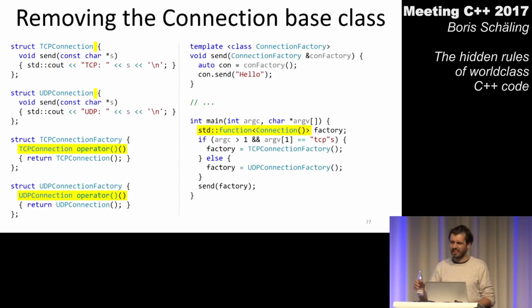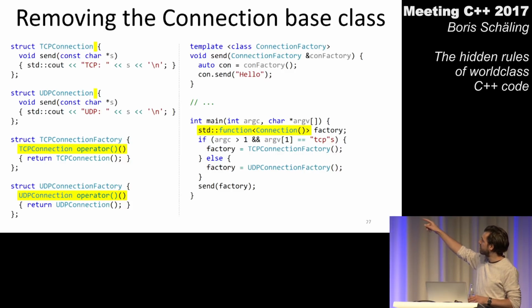So that's all good. That looks even better than it did before, but now I have a problem. I still have my common interface variable here on the right side. And I mean, what do I put in here? What do I tell this variable so that I can still store a TCP connection factory or a UDP connection factory later in that variable?